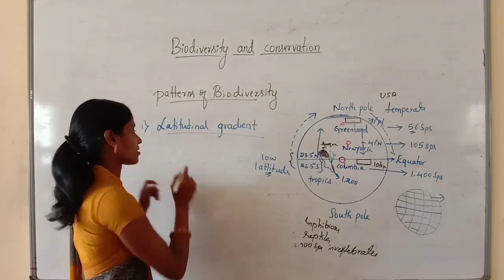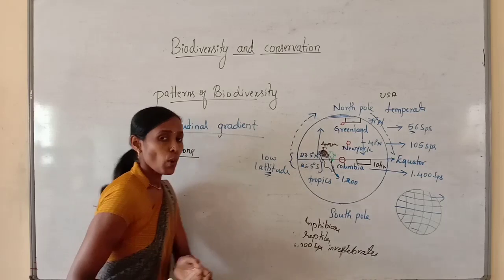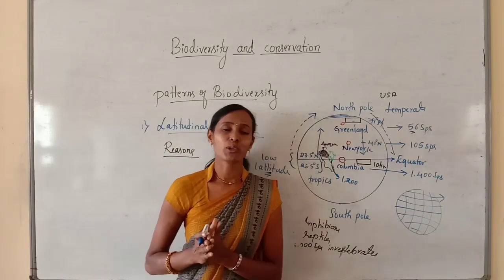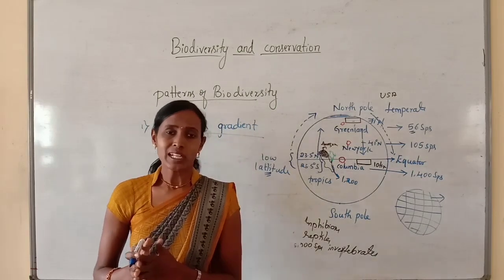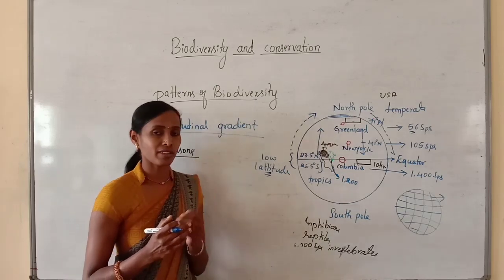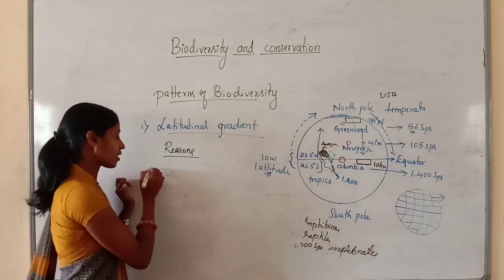What is so special about the tropics that might account for the maximum biodiversity on Earth? Scientists have proposed various hypotheses to understand the reasons, but very few are very interesting. Let us discuss a few reasons.